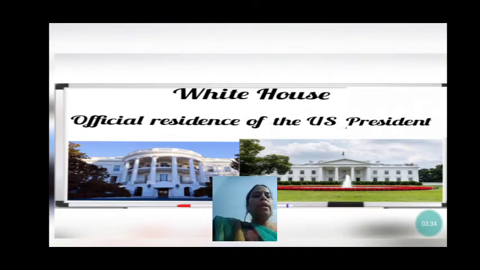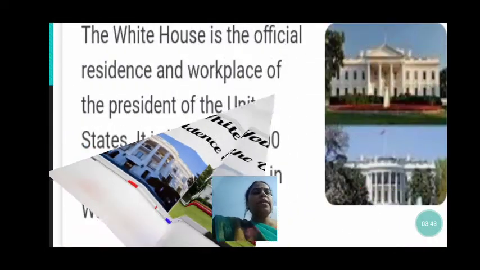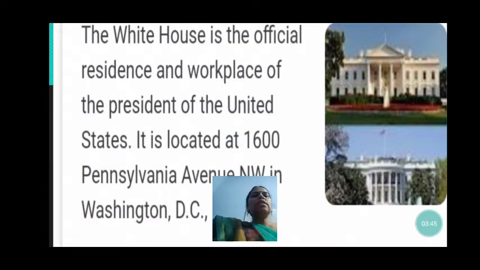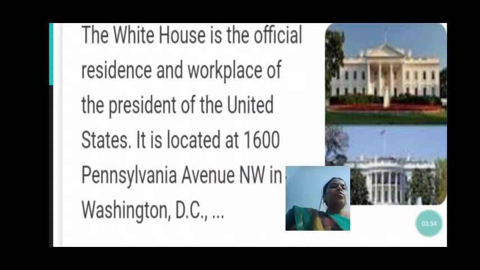Now we are going to read about White House. So it is the official residence of the US President. So the US President lives over here. The White House is the official residence and workplace of the President of the United States. So the President of the United States lives in this White House.